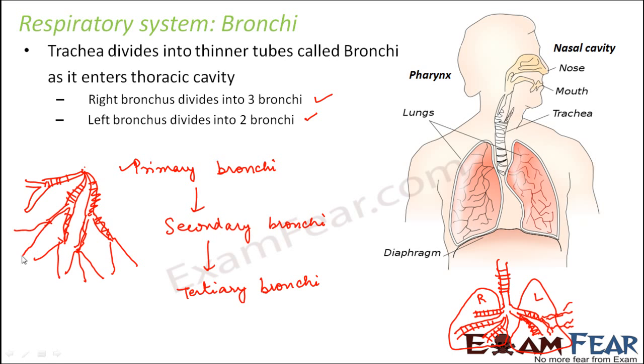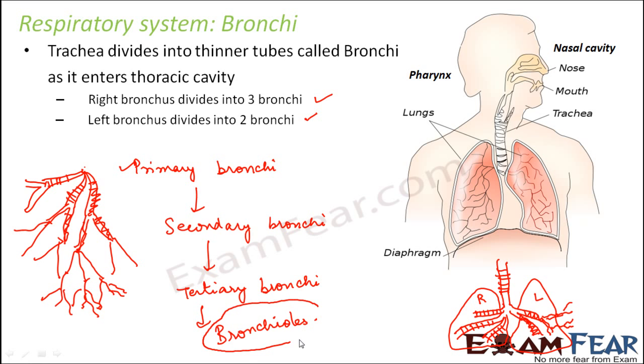Now these tertiary bronchi in turn will divide into bronchioles. What are bronchioles? That we will see in the next slide. But so much branching off is because it wants to increase the effective surface area so that the net absorption can be increased.